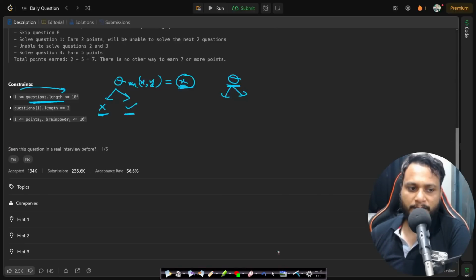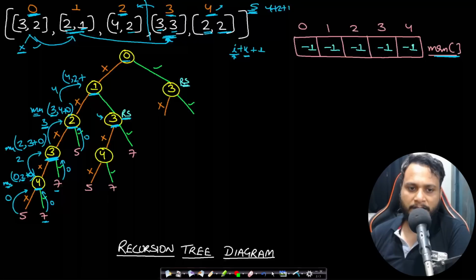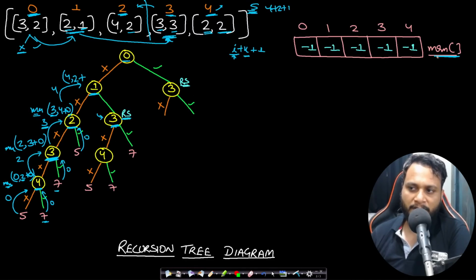Now you already know that the profit cannot be negative because the points are minimum 1. So if you add the points, either you are adding 0 or 1 or some higher value, right? So the points cannot be negative. So I will fill the memoization table with all negative values, which will indicate that actually these values have not been calculated yet. Okay. So if these values happen to be positive, then this is calculated. Okay. So I have just picked number -1. You can pick any number which is out of bounds, right?